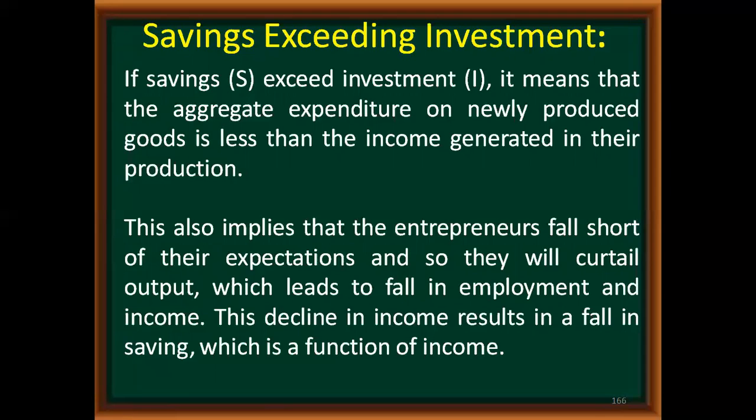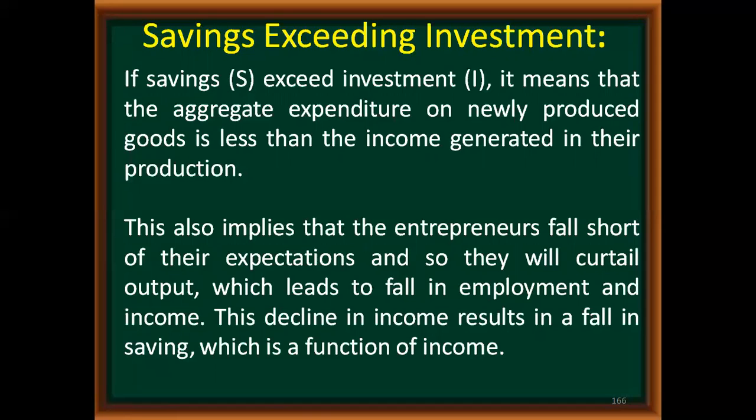That means the producer's profit is going to fall. When the profit is going to fall, he is not going to make new investment. When he is not going to make new investment, the level of employment will decrease. When employment decreases, income will also decrease. When income decreases, your consumption will further decrease. So that is how the cycle will start.